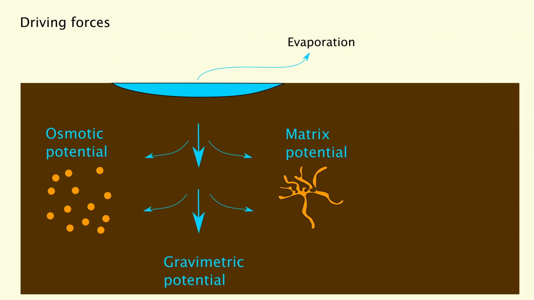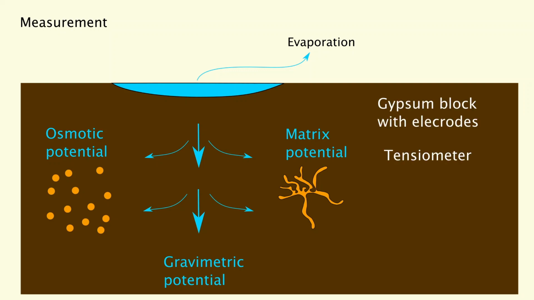Water has a certain tendency to cover surfaces, and the surfaces of soil pores have this tendency to attract water. The larger the surfaces of the pores are, the stronger the matrix potential is, and this is a very important potential within the soil. There are several approaches to measuring the water potential within the soil.